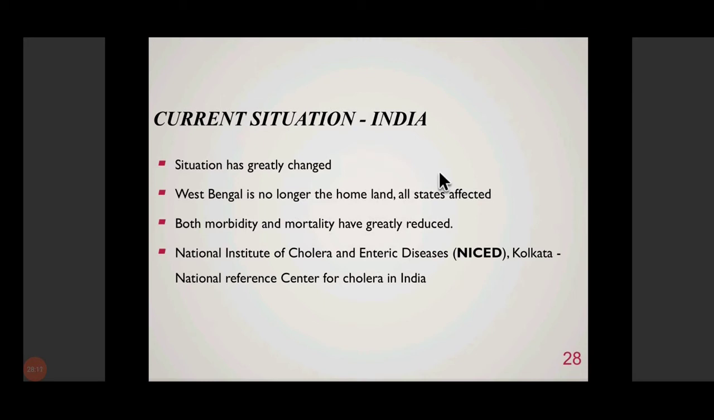Morbidity and mortality have greatly reduced, and NICED in Kolkata, that is the National Institute for Cholera and Enteric Diseases, is the National Reference Center for Cholera in India. In our lab at Maulana Azad Medical College also, during the rainy seasons, we are isolating cholera. Approximately 1 or 2 cases per week can be there, especially during the rainy season, the monsoon seasons.